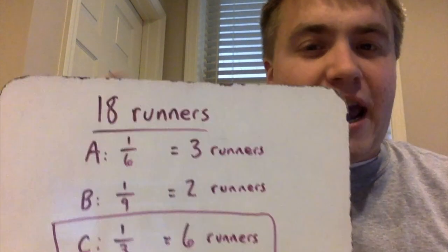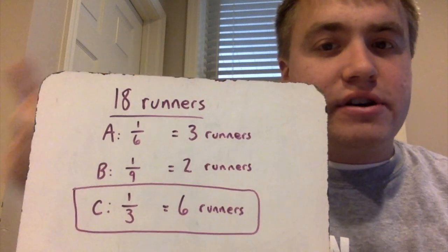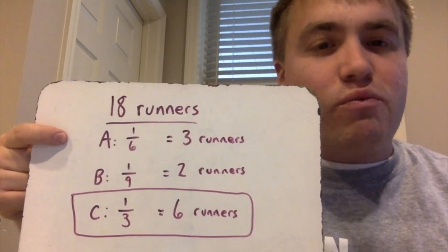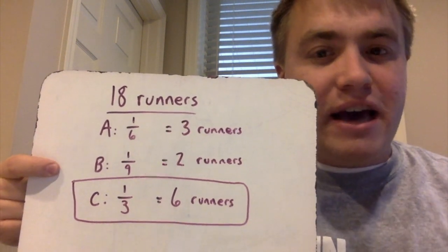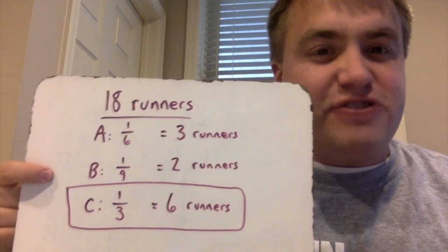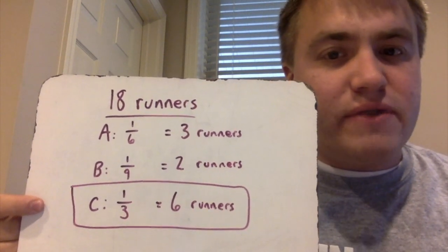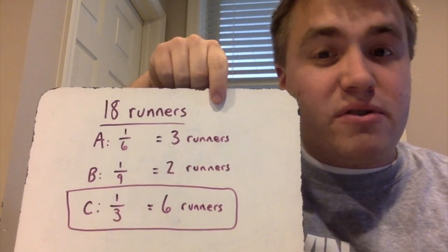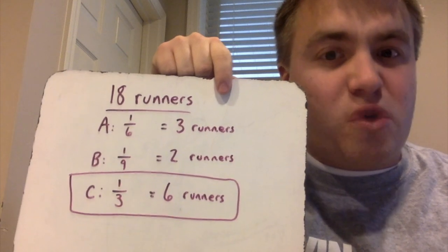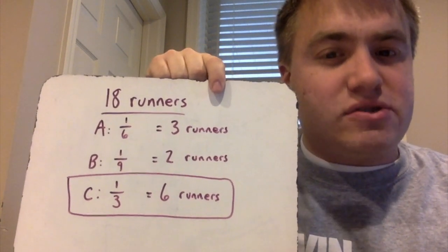All right, now as we look at the second question here, I know that there were 18 runners on all 3 teams. So each team had 18 runners. It said that Team A had 1/6 of their team finish at the first water stop. Team B had 1/9 of their team finish at the first water stop. And Team C had 1/3 of their team finish at the first water stop. Now, I do have the fractions broken out into total number of runners over here, but you don't necessarily need to do that to answer this question.